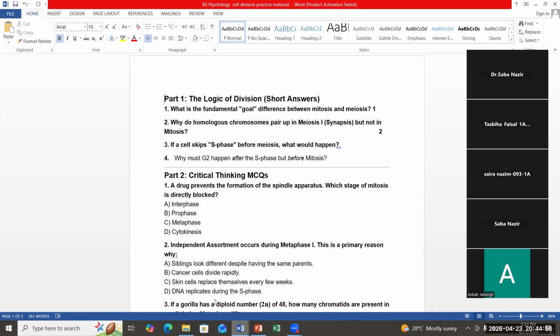Now, the examiner can pick any of the phases. Like if G1 phase gets skipped, if S phase gets skipped, if G2 phase gets skipped, what will be the consequences? Here the question is, if a cell skipped S phase before meiosis, what would happen? Whether mitosis or meiosis, if synthesis did not happen, what will happen?